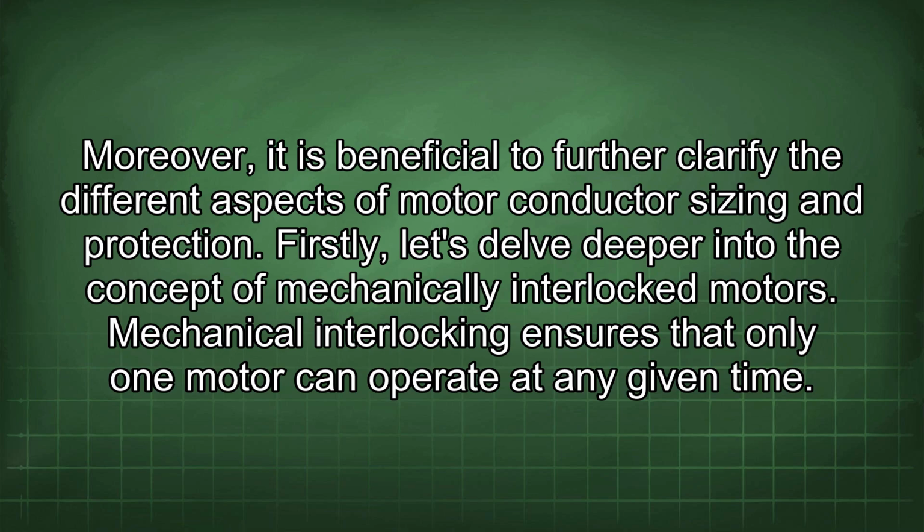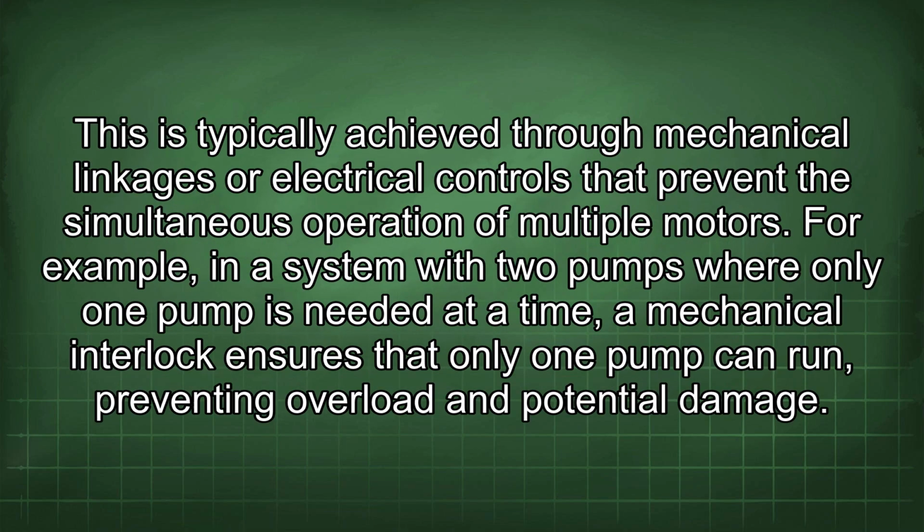Firstly, let's delve deeper into the concept of mechanically interlocked motors. Mechanical interlocking ensures that only one motor can operate at any given time. This is typically achieved through mechanical linkages or electrical controls that prevent the simultaneous operation of multiple motors. For example, in a system with two pumps where only one pump is needed at a time, a mechanical interlock ensures that only one pump can run, preventing overload and potential damage.